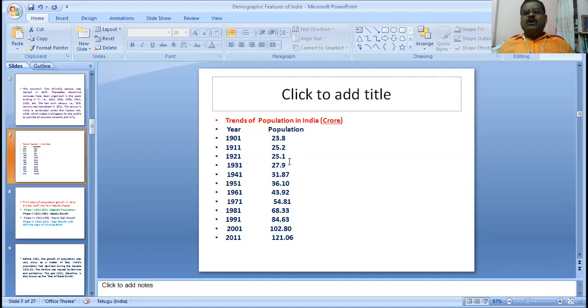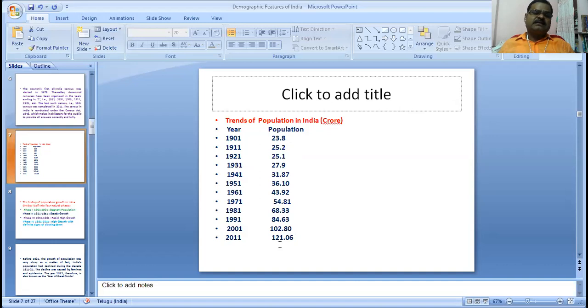After 1921, India's population increased continuously: 1921, 25 crores; 1931, 27.9 crores; 1941, 31.8 crores. In nearly 80 years the population of India reached 121 crores.